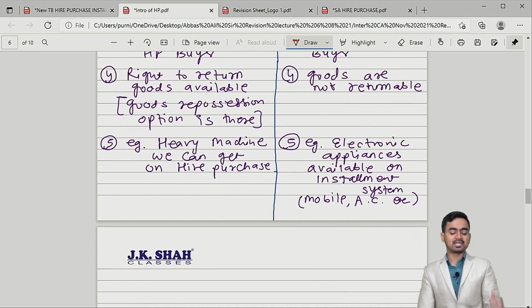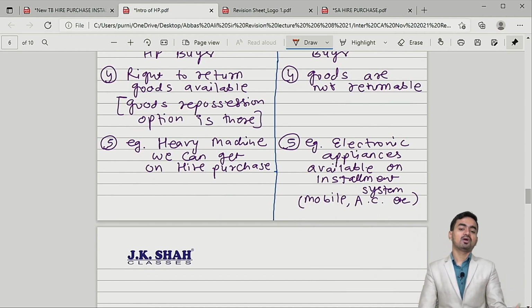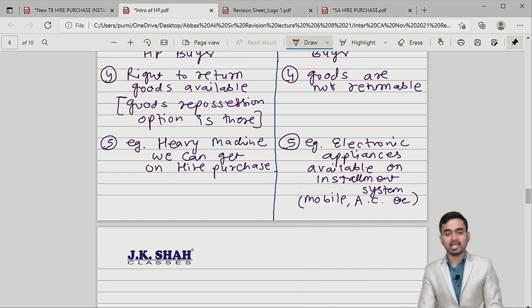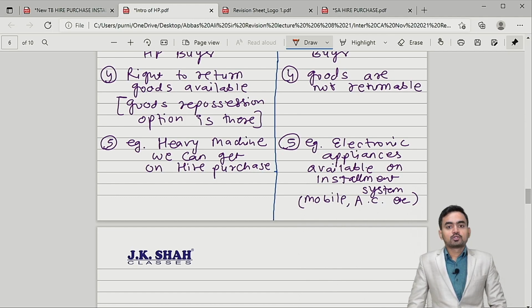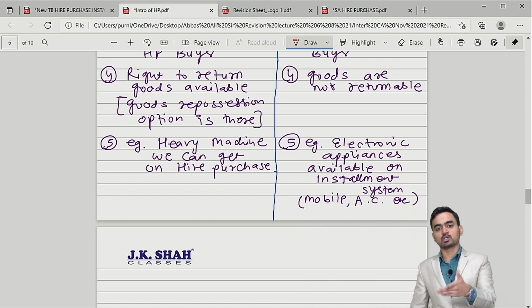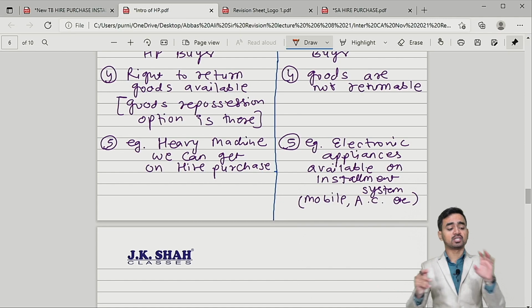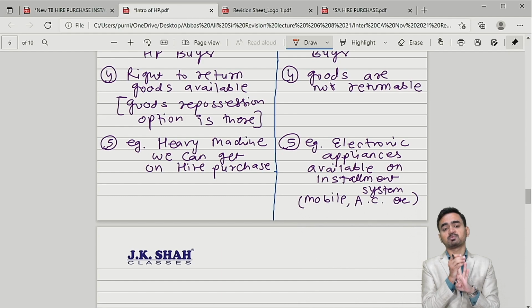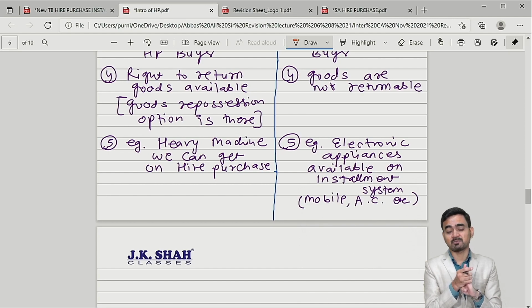And lastly, I have written the example: heavy machinery in case of hire purchase, because you find sellable value, and in case of the installment system I have recorded electronic appliances as an example. Is it clear? So my dear students, with this we have completed the difference between hire purchase and installment system. So what we have covered till this stage, total 4 points: calculation of interest, accounting in the books of HP vendor and HP buyer, accounting in case of repossession, and accounting in case of the interest suspense method. You follow the interest suspense method when it is clearly mentioned in the question. Even we are clear with the difference between hire purchase and the installment system.